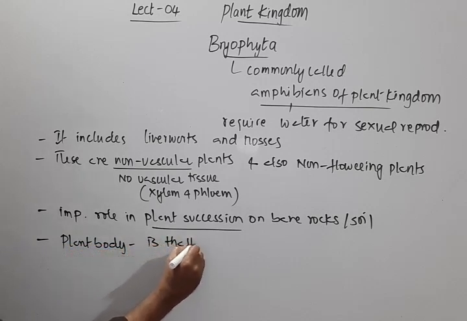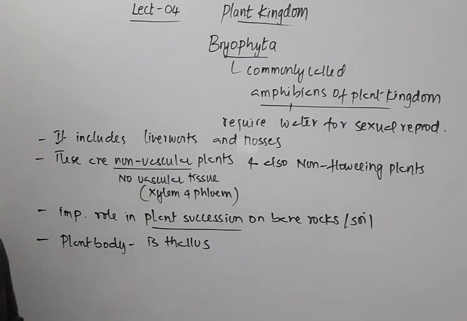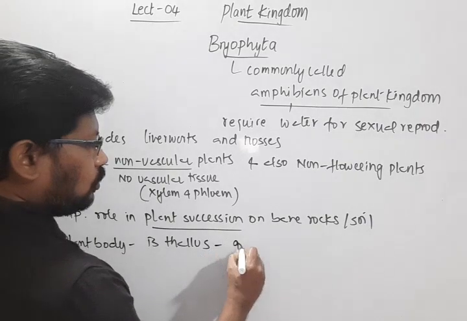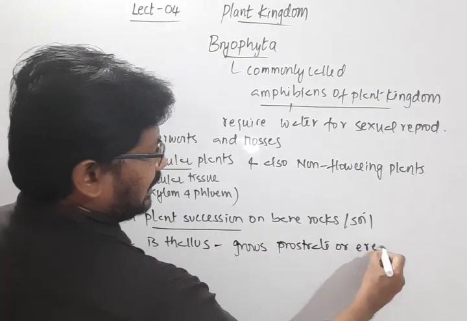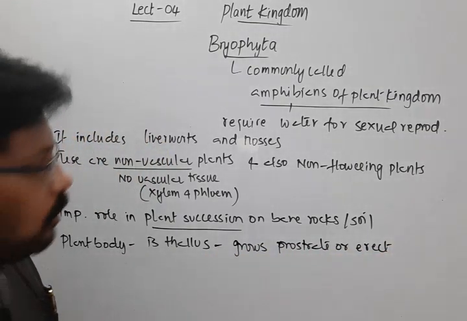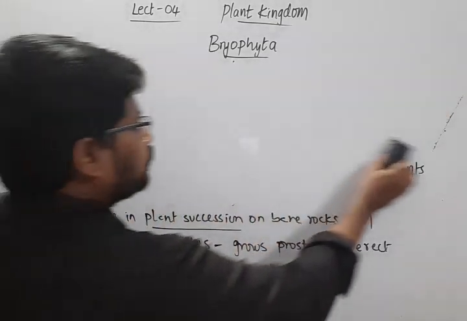Then the plant body is thallus. We know that thallus is an undifferentiated plant body. There are no root, stem, leaf. If at all they are present, they will be root-like, stem-like, and leaf-like structures. The thallus grows prostrate or erect.